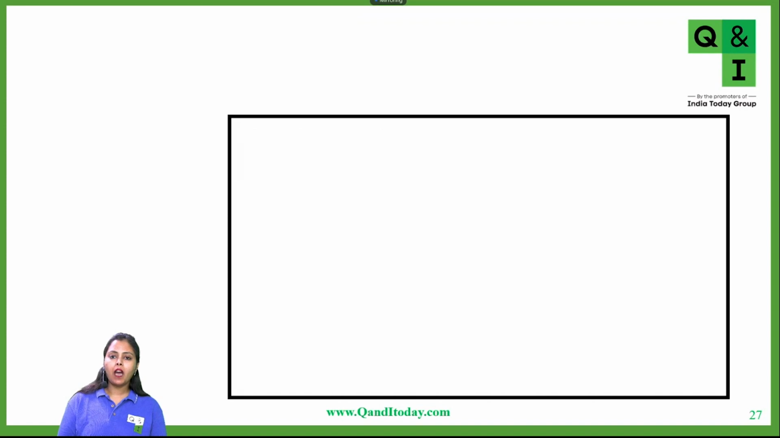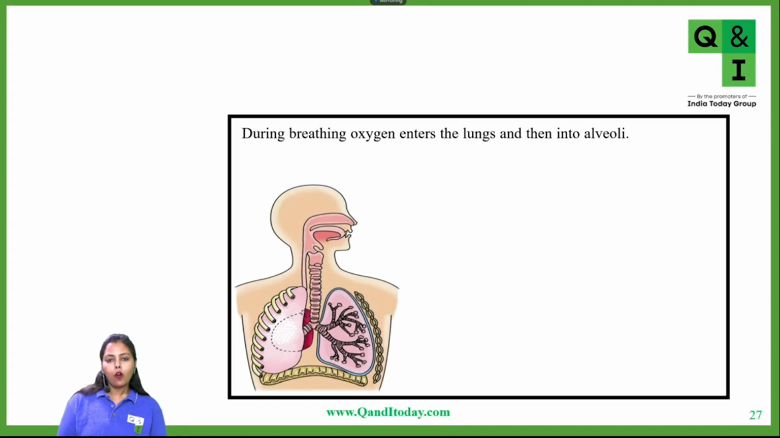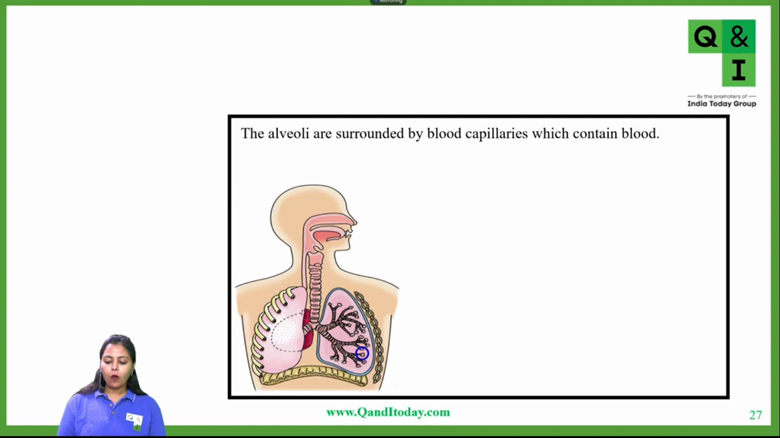Now let us see how this exchange of gases takes place. So during breathing, oxygen enters into the lungs from the nose. So oxygen is entering inside, it is going into bronchi, bronchioles, and finally alveoli. Now the alveoli, just as we had discussed in the previous slide, are surrounded by blood capillaries. And what do blood capillaries contain? Blood capillaries contain blood, obviously.